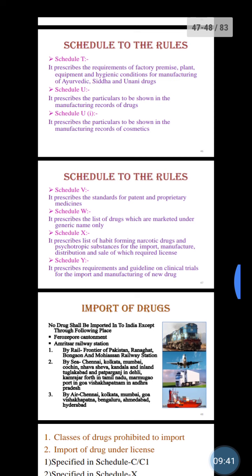Schedule X, very important, prescribes the list of habit forming narcotic drugs and psychotropic substances for the import, manufacture, distribution and sale of which require a license. And last, Schedule Y prescribes the requirements and guidelines of clinical trials for the import and manufacturing of a new drug.